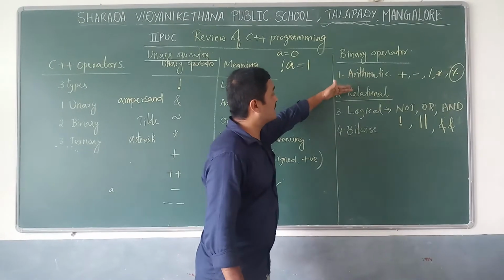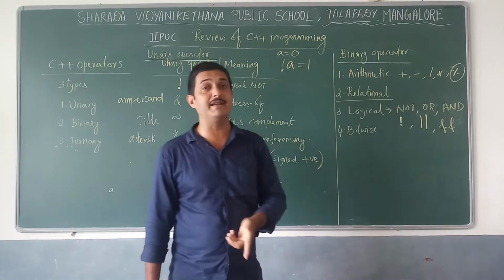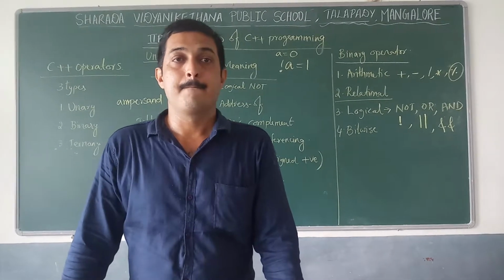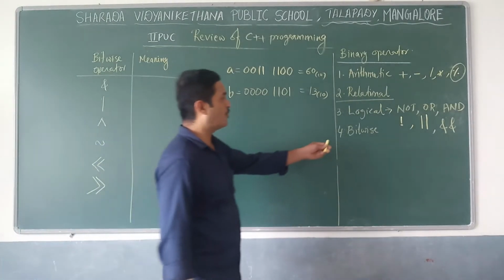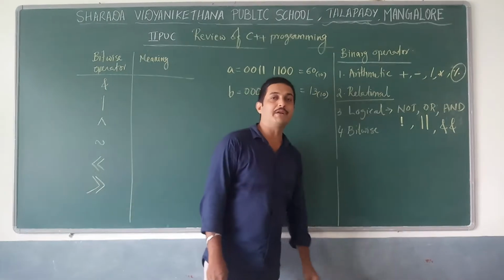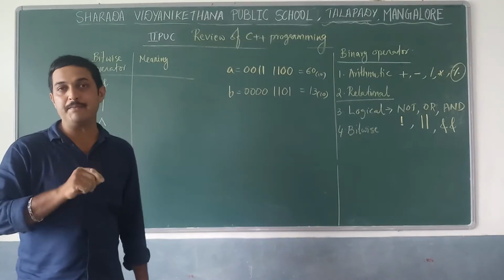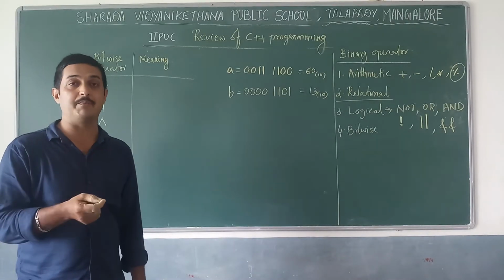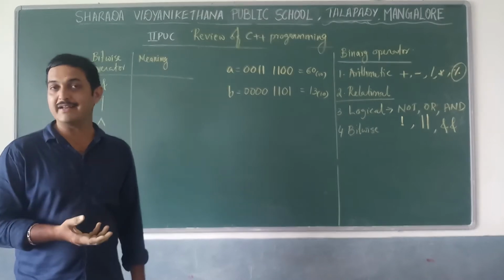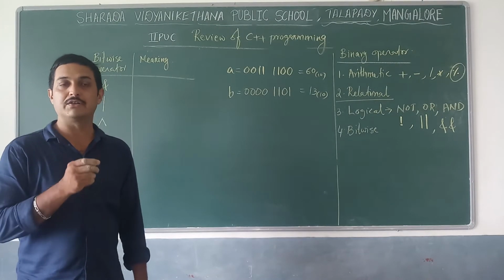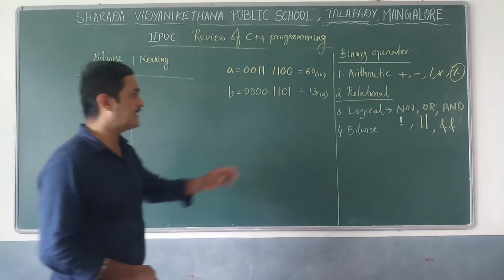These three operators are very important for your examination purpose, and bitwise operators I will explain next. The fourth one under binary operators is the bitwise operator. The bitwise operator compares each and every bit of two variables, for example A and B. If A is a binary number and B is also a binary number, it will compare them bit by bit, so it is called a bitwise operator.